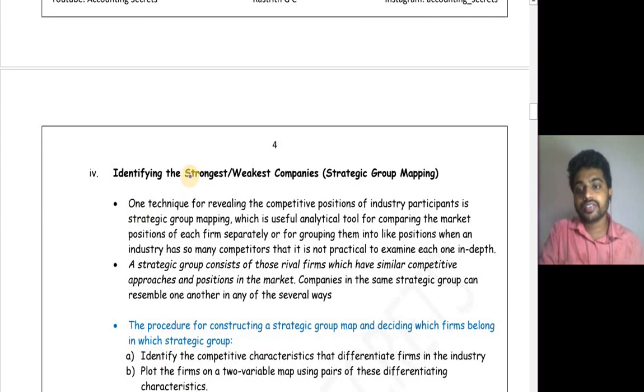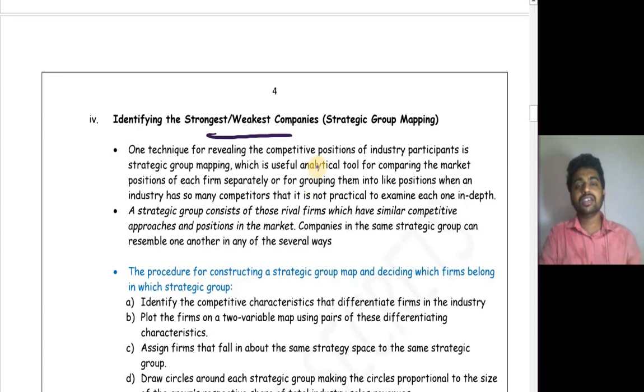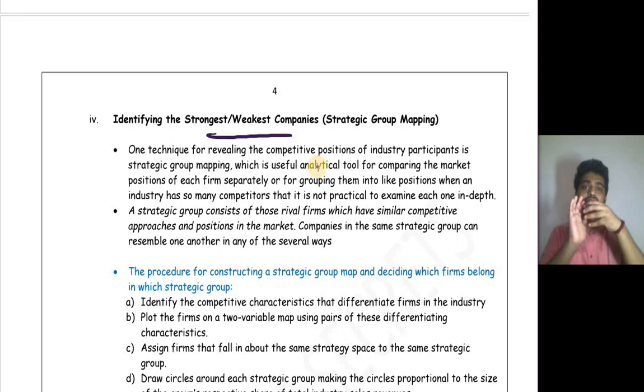Okay. Next step is to identify the strongest and weakest companies. That is through the process called strategic group mapping. In strategic group mapping, what will you do? You will group companies based on their capacity, based on their offerings and based on their profitability. You will group the companies and you will analyze how strong a company is and how weak that particular company is.